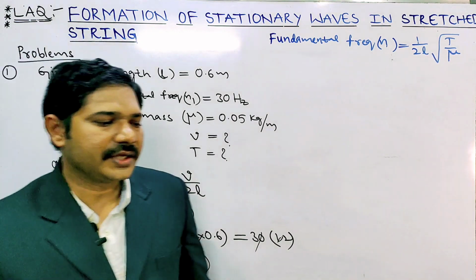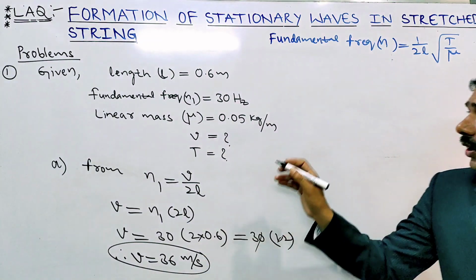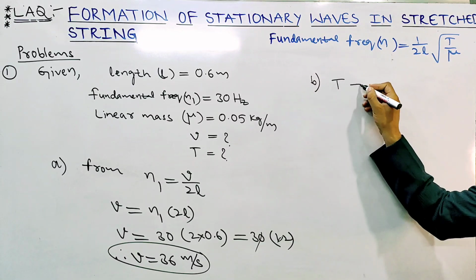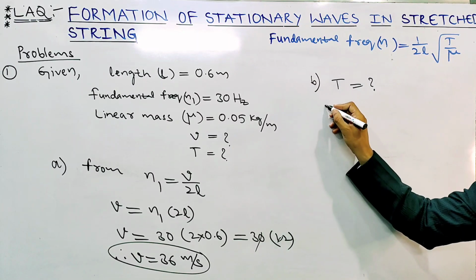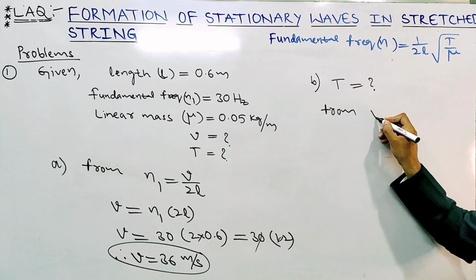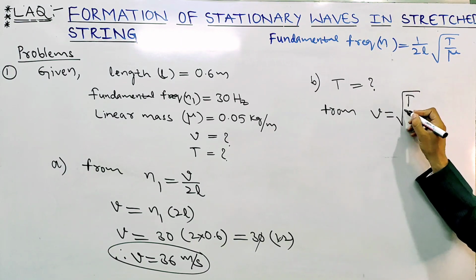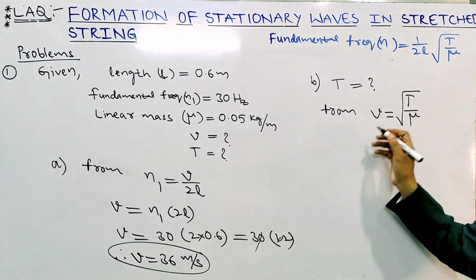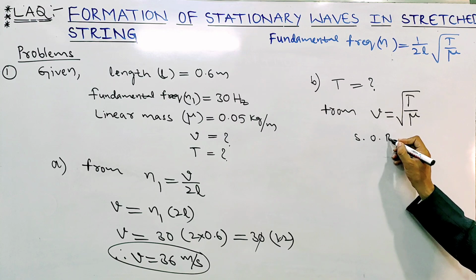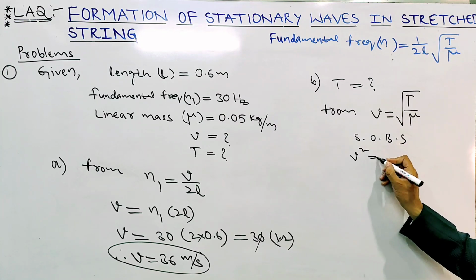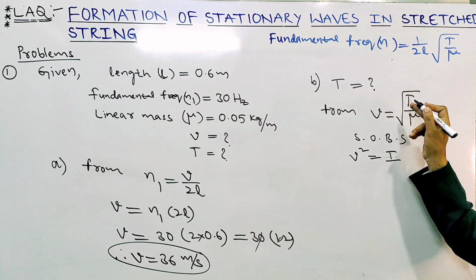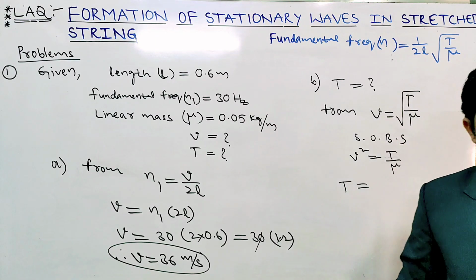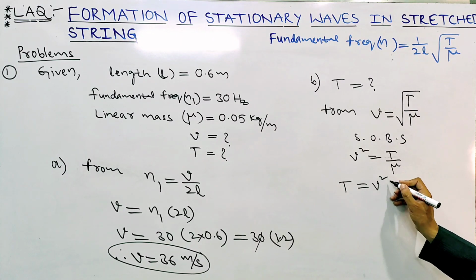Next we will find the tension in the string, the B bit. From the transverse wave velocity formula we know that V equals the square root of T by mu, because the linear mass, that is linear density, is also given. Squaring on both sides, the square root gets cancelled: V square equals T by mu. Taking T as the subject, T equals V square into mu.